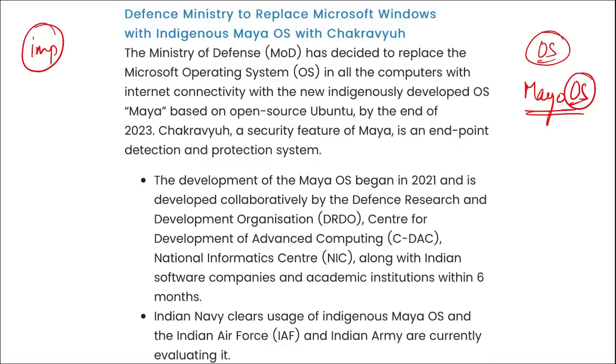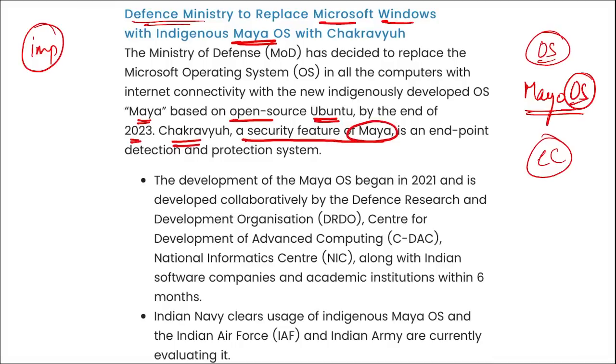The reason was because nowadays we were seeing a lot of cyber issues, right? Cyber security breaches in various organizations that were using these Microsoft Windows. So Defense Ministry has now replaced these Microsoft Windows operating system with their own indigenously developed operating system, that is Maya OS, right? So if we look at it, this Maya OS is based on open source Ubuntu. By the end of 2023, this will be replaced. And Chakravyuh, this is a security feature of Maya, that is an endpoint detection and protection system, correct?